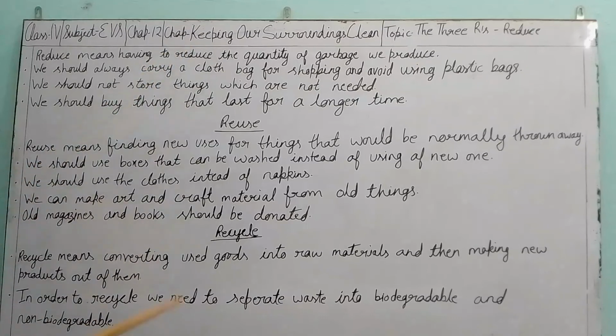So these are the 3 R's which we can follow, and by this we can easily manage waste material. It is part of waste management. We can do it by practice, and by these things we can help the government to improve waste management. So these were the 3 R's, these were the points.